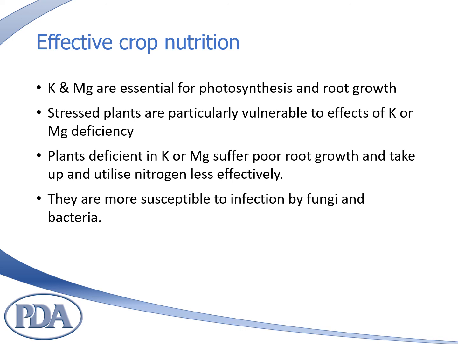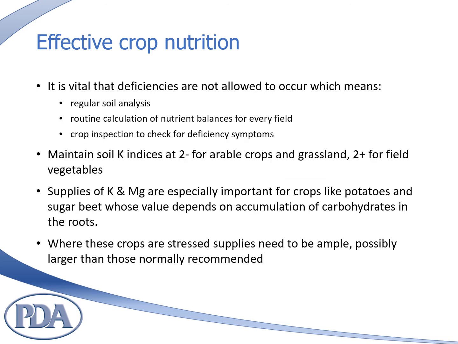Stressed plants are particularly vulnerable to effects of potassium or magnesium deficiency. Plants deficient in potassium or magnesium suffer poor root growth and take up and utilize nitrogen less efficiently. They are more susceptible to infection by fungi and bacteria. It is vital that deficiencies are not allowed to occur, and this means regular soil analysis, routine calculation of nutrient balances for every field, and crop inspection to check for deficiency symptoms.